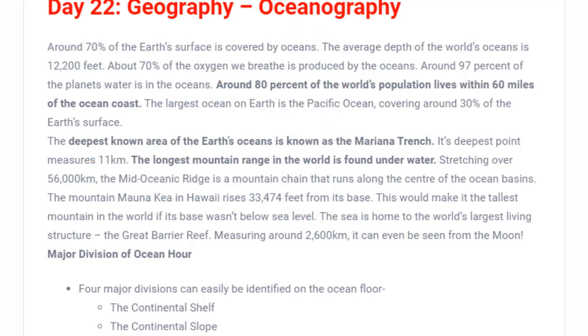And next we are going to see in how many parts we are going to learn this oceanography. So this oceanography is basically divided into 3 to 4 types. The first would be the oceanic relief that we are going to learn. Relief means the major kind of landforms. We have studied in geomorphology the landforms which are formed on the land due to various activities.